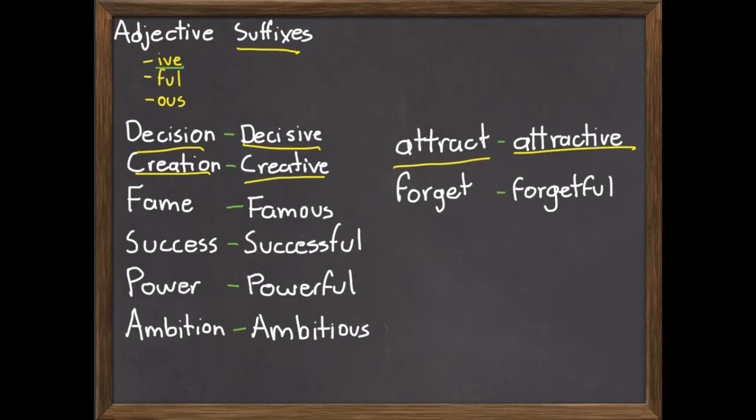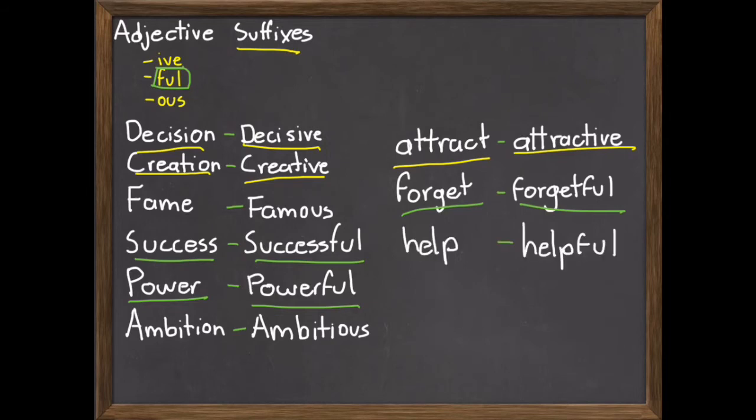Now, when we're using "ful" at the end of a word, you can think about the person or the object that we're describing as being full of this characteristic. For example, a successful person is full of success. A powerful person is full of power. A forgetful person is someone who forgets easily, someone who can do an activity or a verb easily. And a helpful person is someone who is willing to help other people.